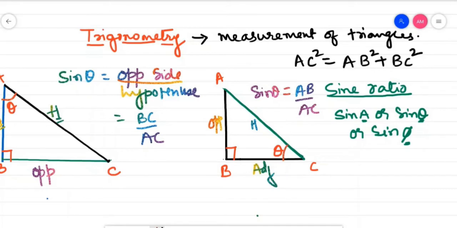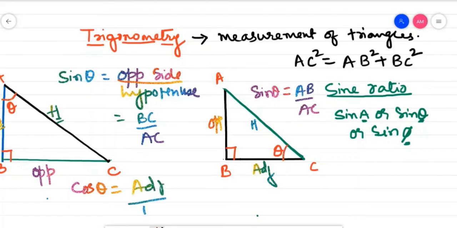So better than keeping in mind P by H, B by H, P by B like this, it would be better if you learn using opposite side by hypotenuse, adjacent side by hypotenuse and opposite side by adjacent side for the different ratios. Okay, first we have learned about the sine ratio here. Suppose you want to find the cos ratio. Cos theta will be equal to adjacent side by hypotenuse.